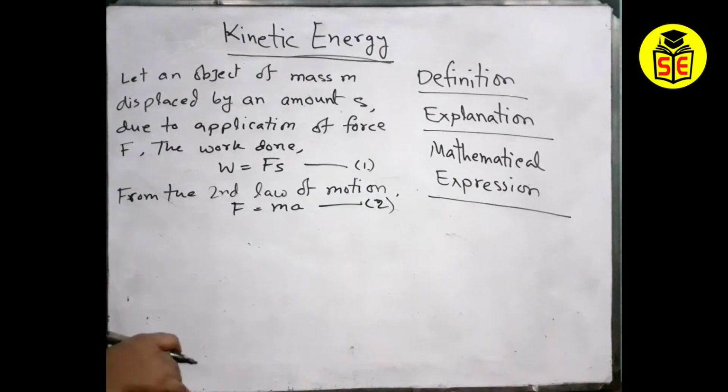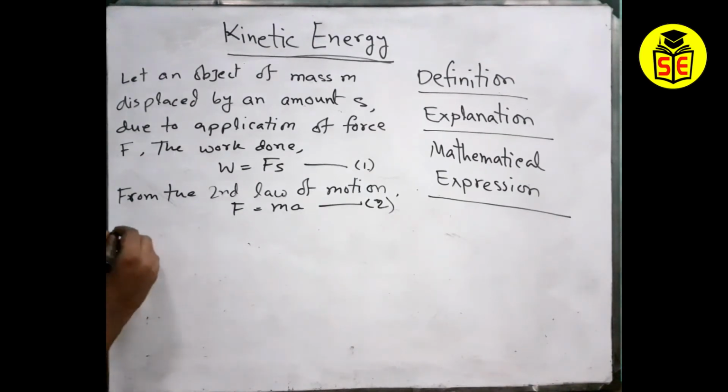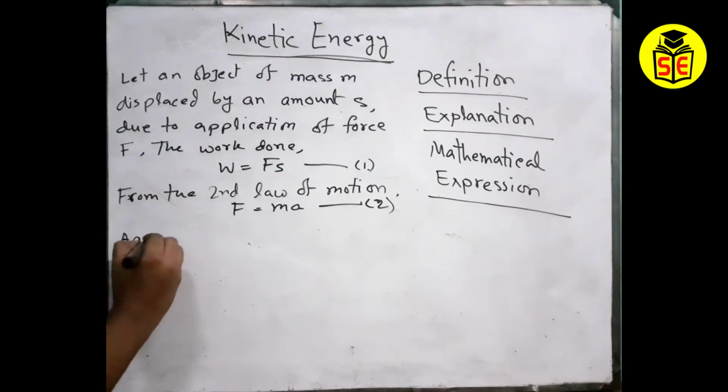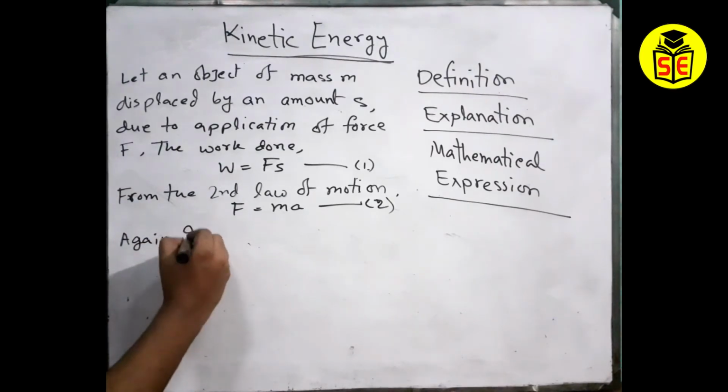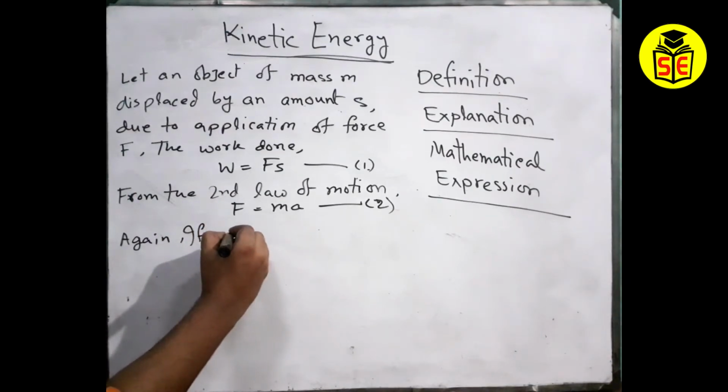I am giving it as the second equation so that I won't forget that in the second equation we have written F equals ma. I think it will help you better understand, so that you remember it, not just memorize it.